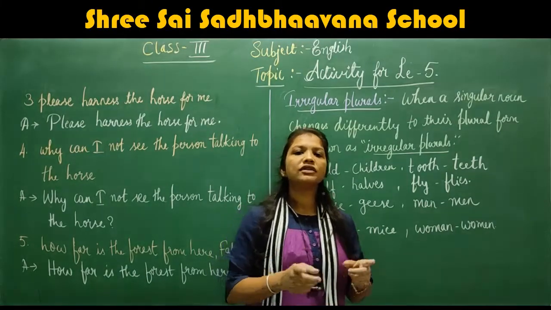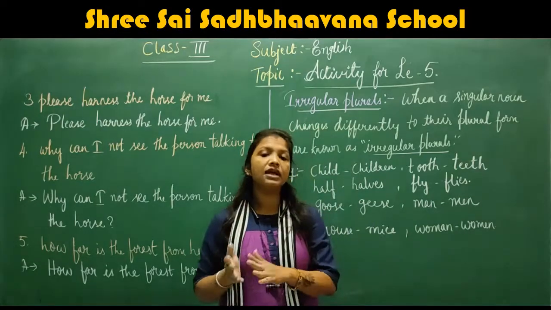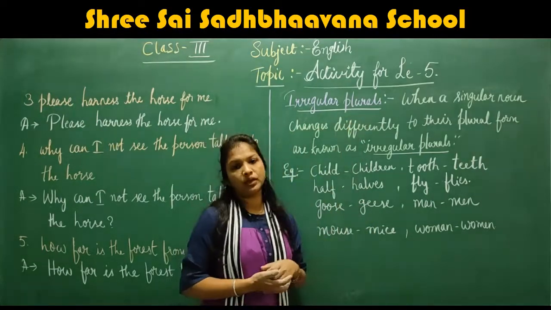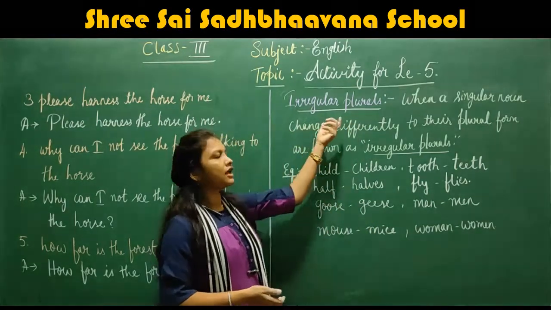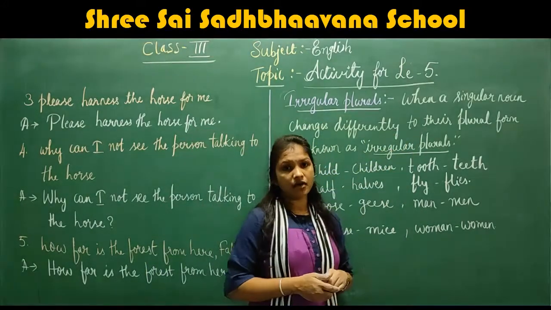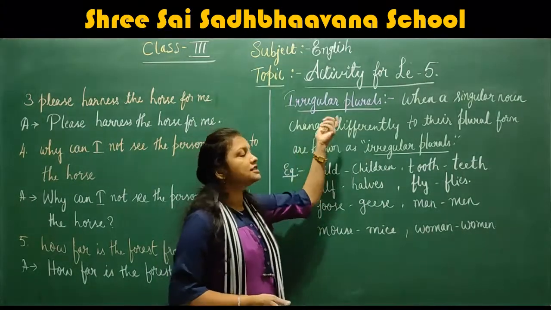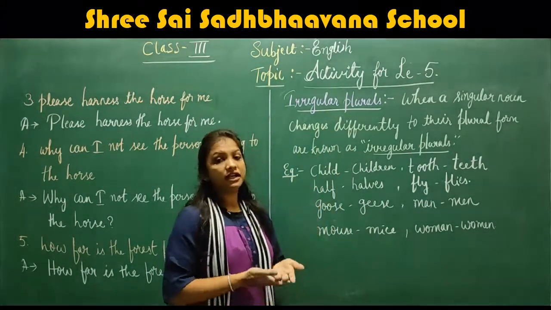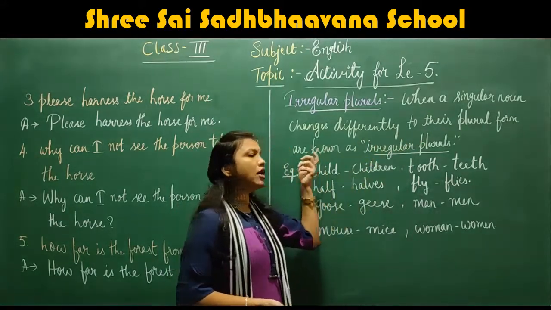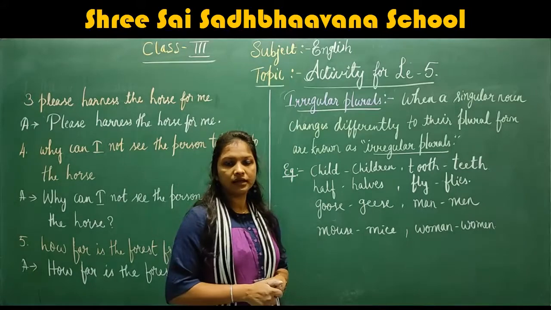When we talk about more than one thing, it is known as plural. And what about irregular plurals? When a singular noun changes completely differently to the plural form, then those words are known as irregular plurals. Understood, children?